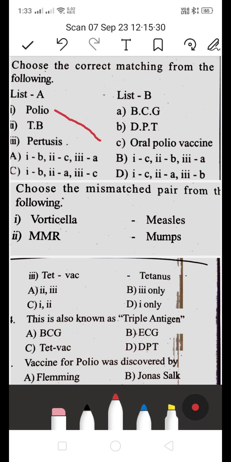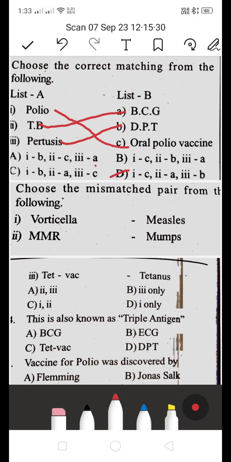Polio is oral polio vaccine, which matches with C. Tuberculosis matches with BCG, and tetanus matches with B. So 1 is C, 2 is A and 3 is B. So D is the right answer.